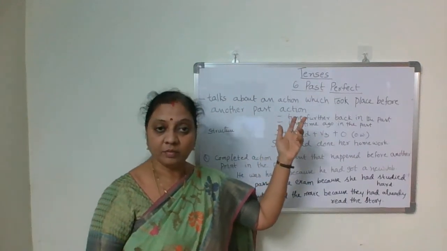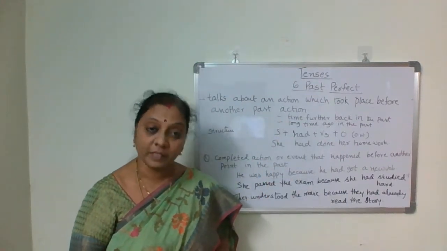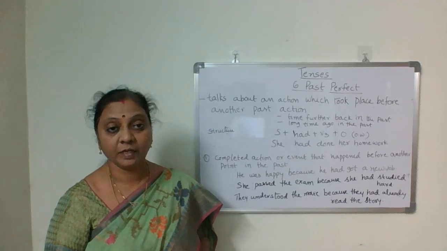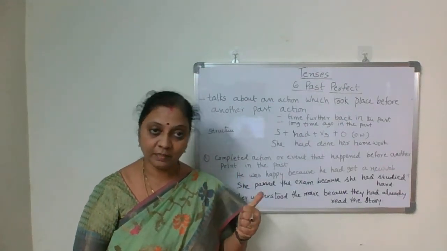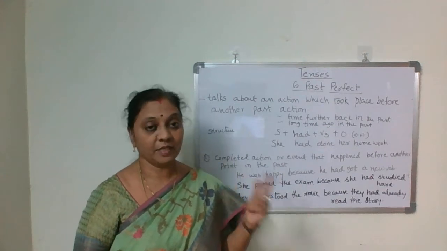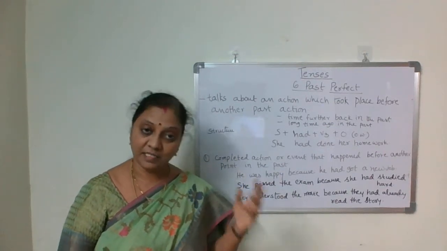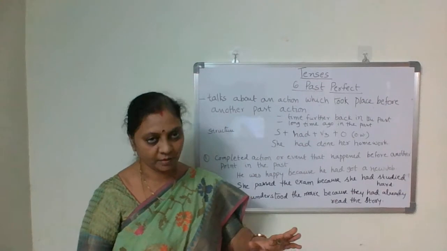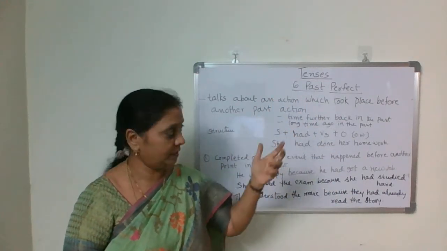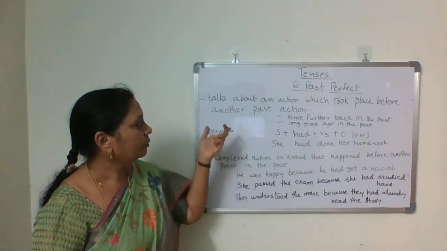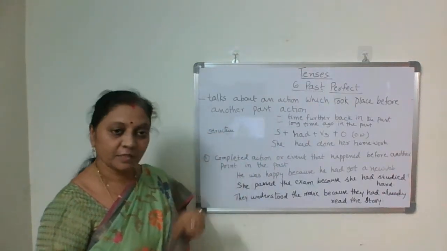Today we do past perfect tense. We have completed five tenses: simple present, present continuous, present perfect, and in past, simple past and past continuous. Today we do past perfect tense. What is past perfect tense?